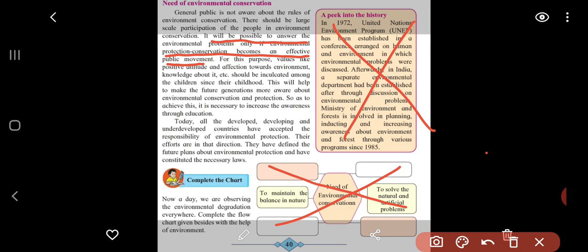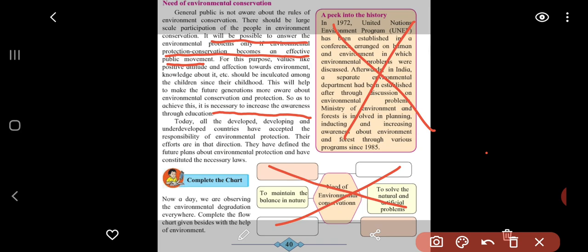So that's what I have told you now. To achieve this, it is necessary to increase awareness through education. This line again is very important. Today all the developed, developing and underdeveloped countries have accepted the responsibility of environmental protection.